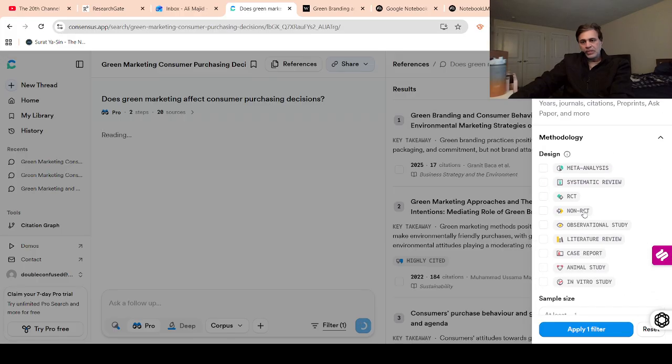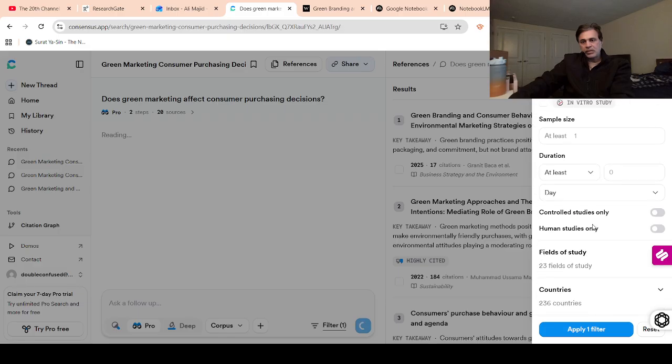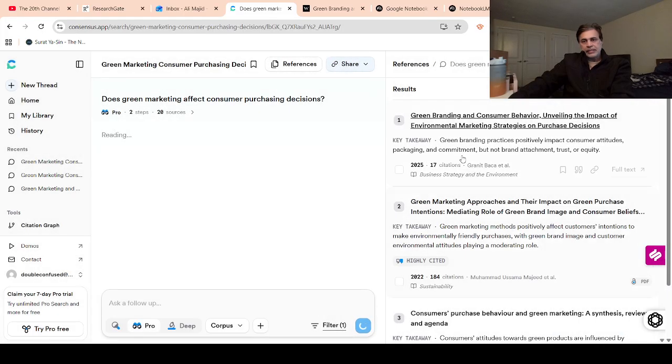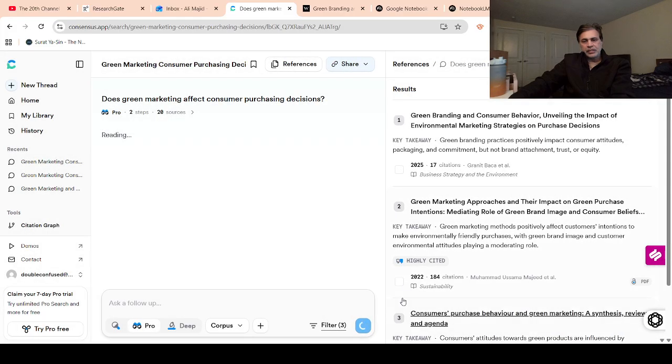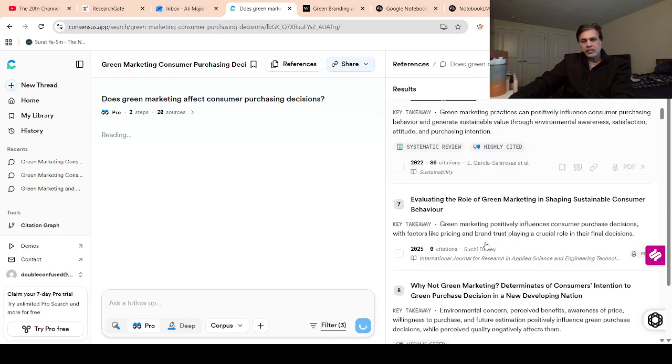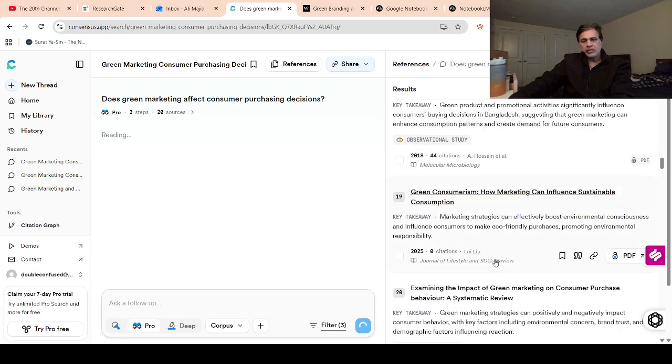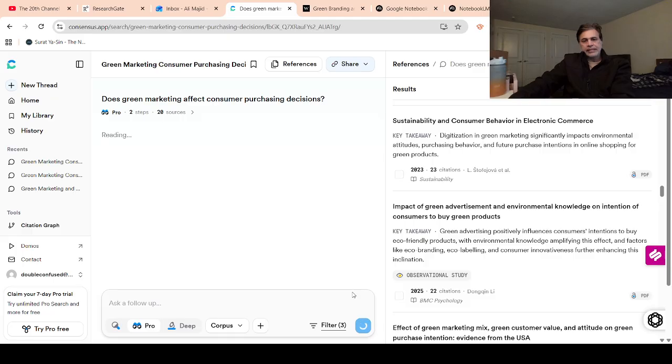So let me see what I have done over here. Yes, it's still running through. Only one filter is left, but it's still running through. Q1 and the past two, or maybe the past 5 years. Yes, three filters are activated.